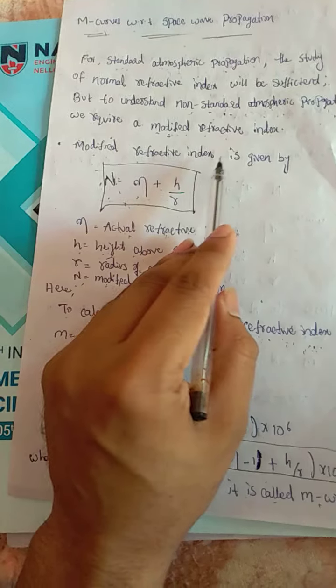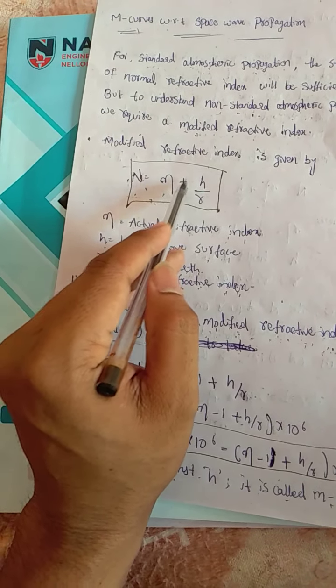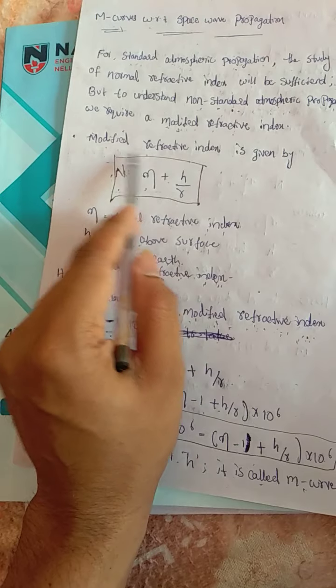The modified refractive index is given by capital N equals eta plus h by r. Here capital N is the modified refractive index that we have to estimate.